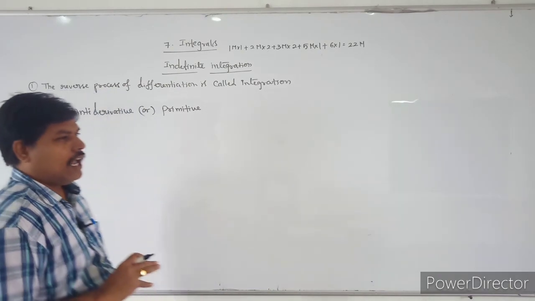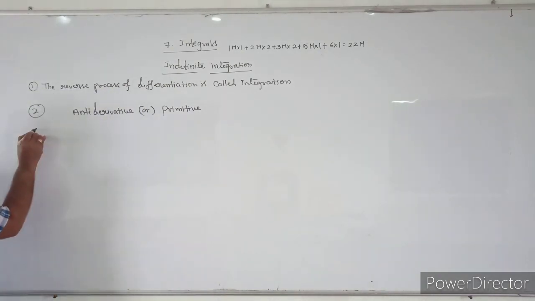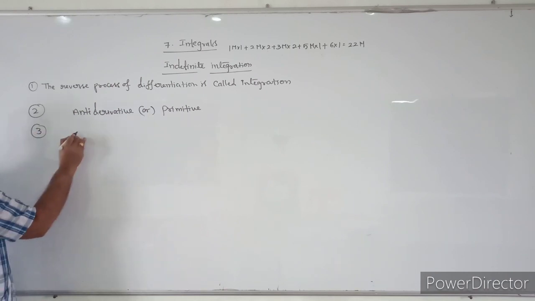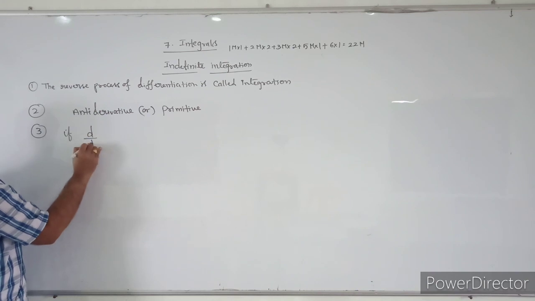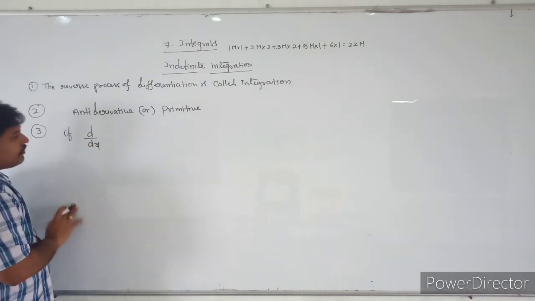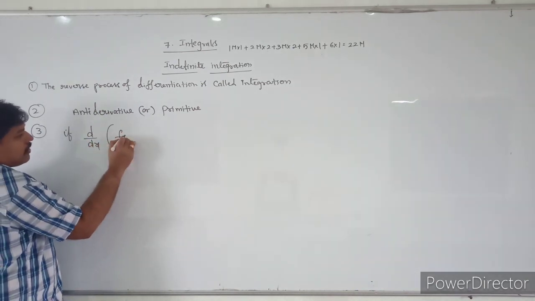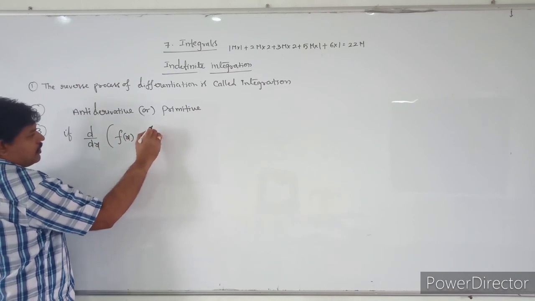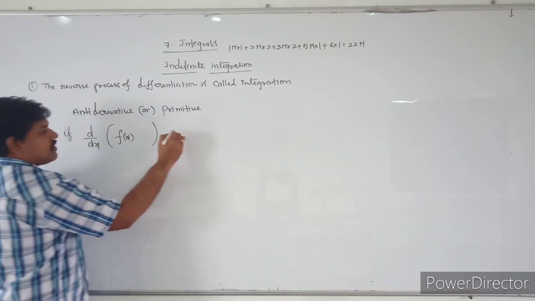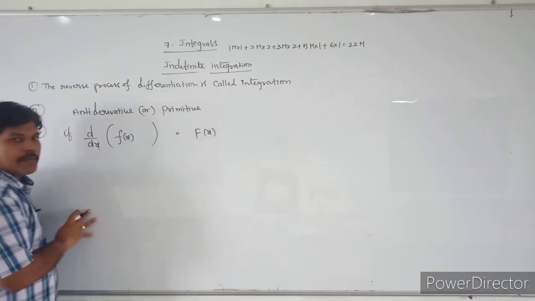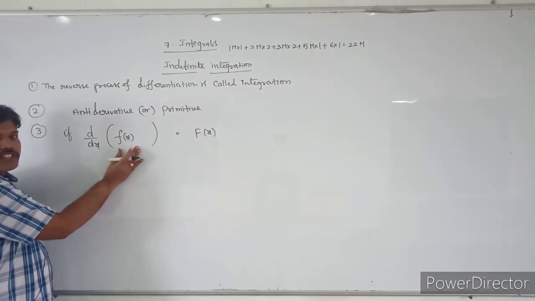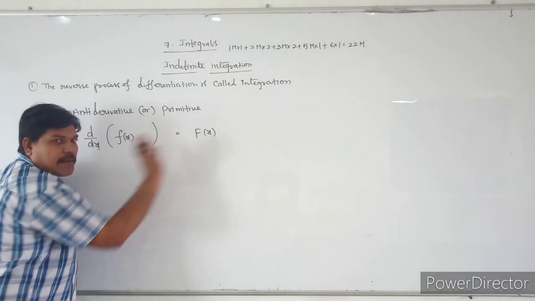Observe students, I am going to take the derivative of some function small f of x is equal to capital F of x.